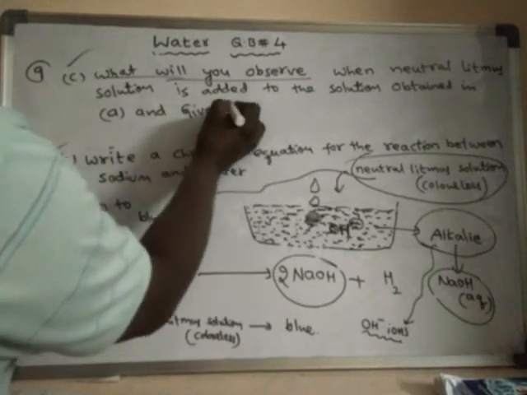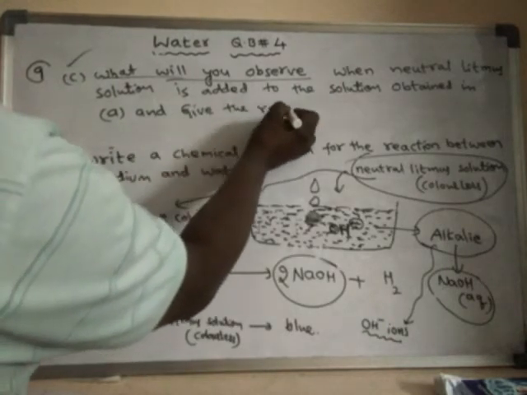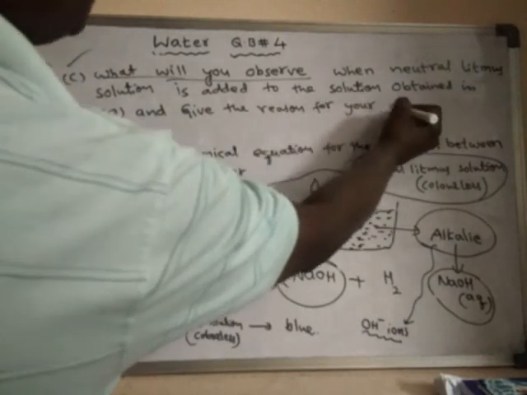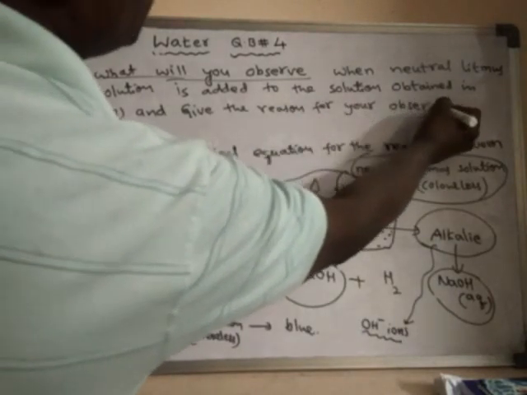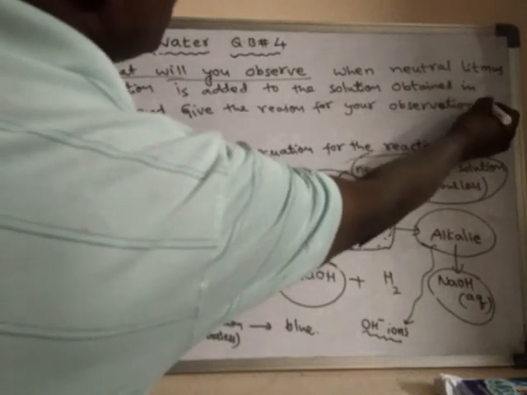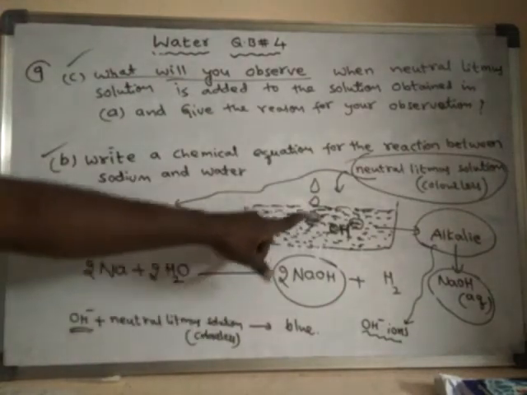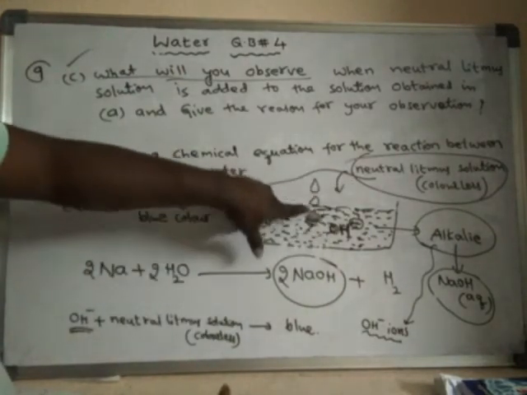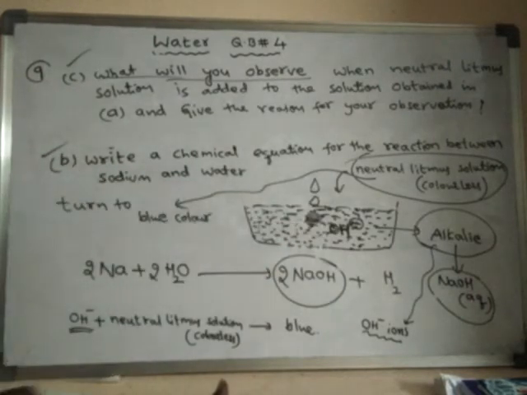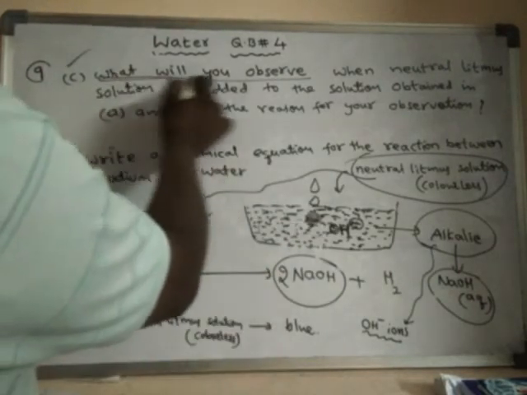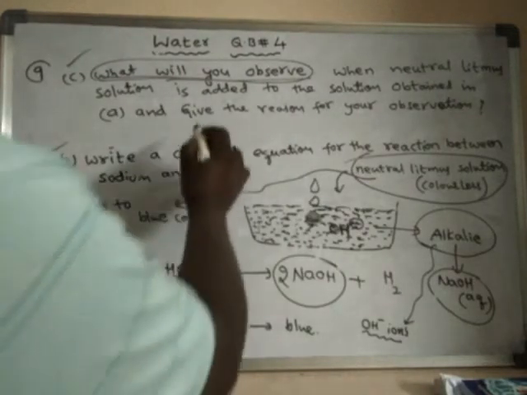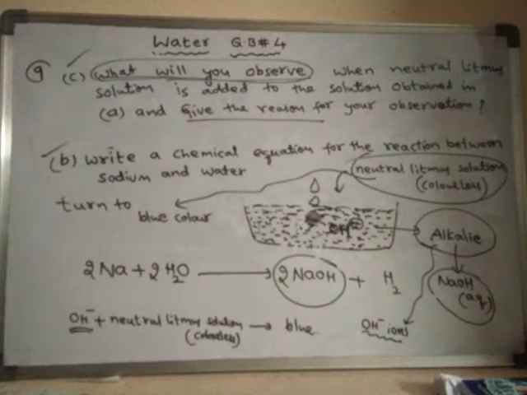So what do you observe here? This neutral litmus solution is turned to blue. So that is what we have observed. What will you observe? The neutral litmus solution is turned to blue, and we have to give the reason. What is the reason for this one?